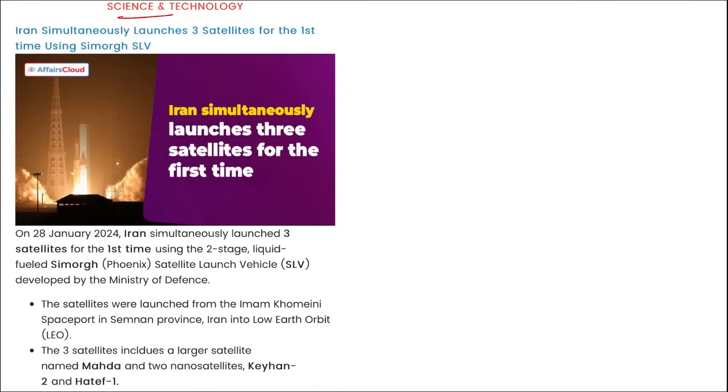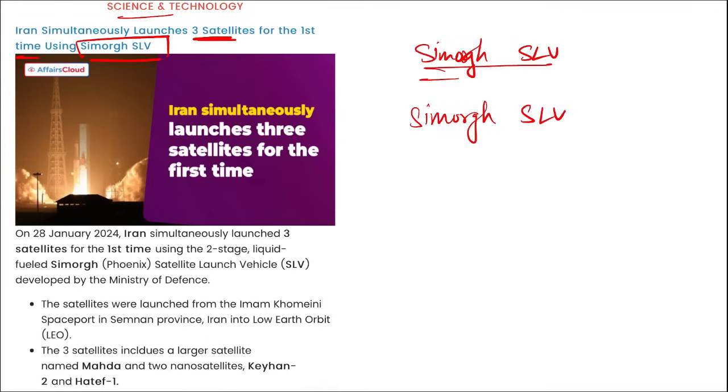Next, science and technology. Iran simultaneously has launched 3 satellites for the first time using Simorgh SLV, that is satellite launch vehicle. Using this Simorgh satellite launch vehicle, Iran has launched 3 satellites simultaneously.